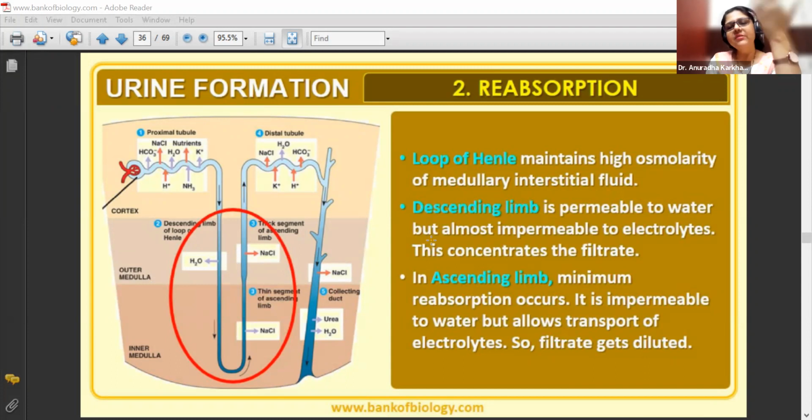So it is concentrated in the descending limb and diluted in the ascending limb. Because NaCl has moved out from here, so salt went out, so the urine got diluted. Okay, from here water went out, therefore it will be concentrated because of NaCl. Got it? So volume has decreased, no doubt. I'll tell you. That is there in the counter current method that I'll tell you.